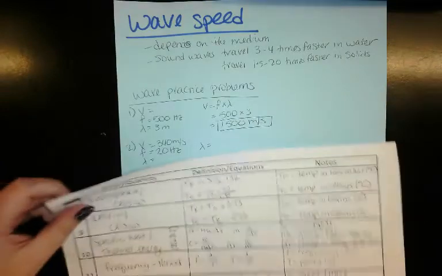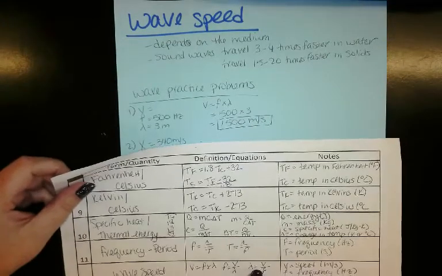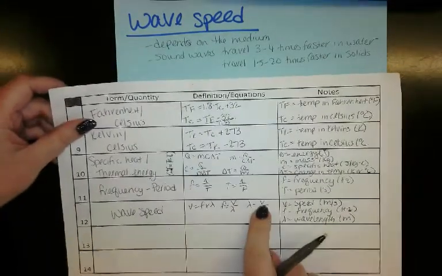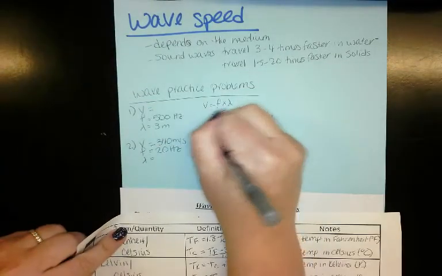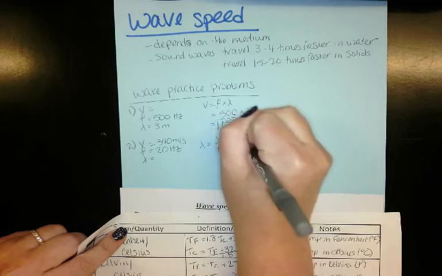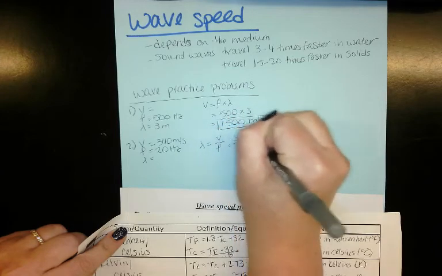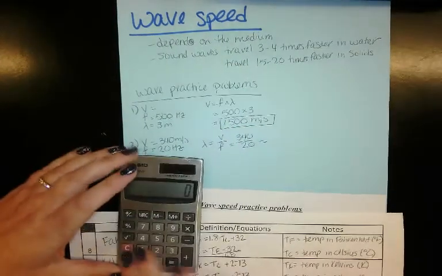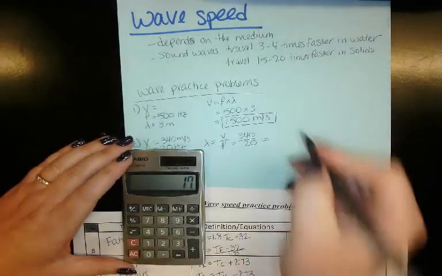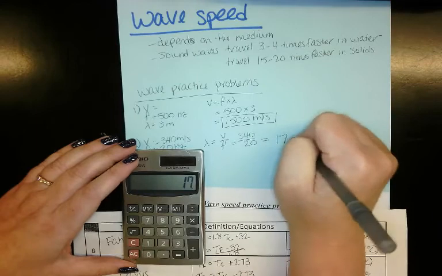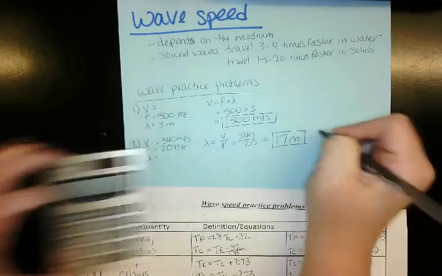Wavelength is going to be your speed divided by your frequency. 340 divided by 20 would give us 17 meters for our answer.